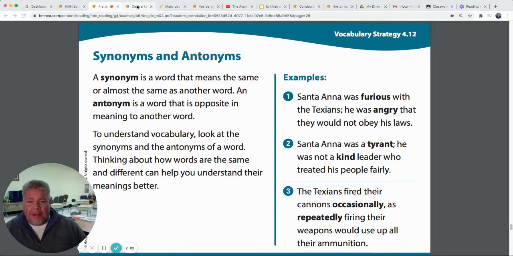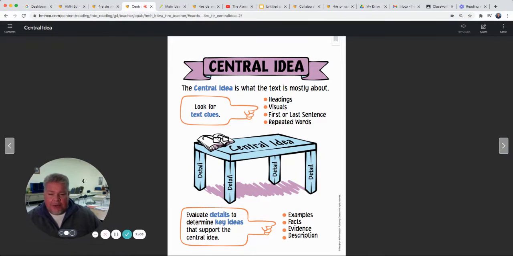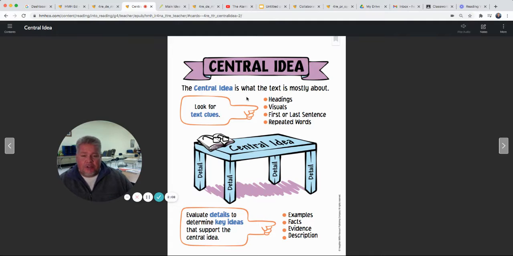Let's take a look at one more thing I want you to think about today, and that's the central idea or the main idea of a text. So the central idea is what the text is mostly about. We can find a central idea by looking for text clues. We can find headings or visuals. So in our story this week, every so often, occasionally, we'll see a heading that tells us what that page or the next section is going to be about. We have visuals. We saw a map or a drawing of the inside of the Alamo. That helps us. First or last sentences often give the main idea of a text,